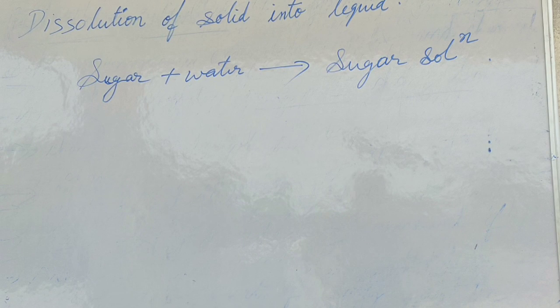From here we can conclude that this process shows a change in physical property and no change in chemical property. And this change can be reversed by the process of crystallization. So dissolution of a solid into a liquid is a type of physical change.